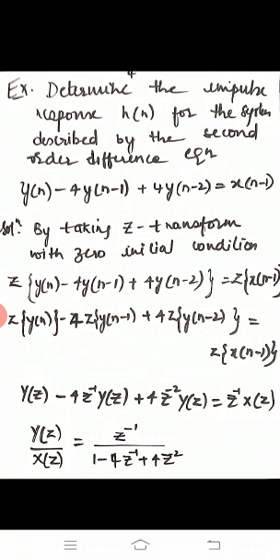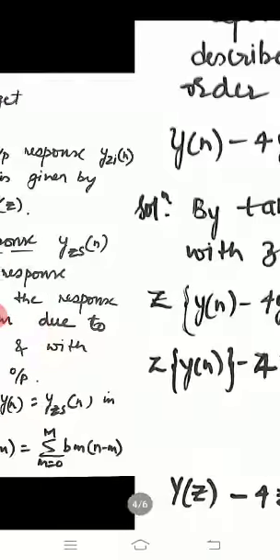So the given equation is a second order difference equation of a discrete time LTI system. For this equation, we will take the z transform with zero initial condition. That means we are going to apply the z transform with zero initial condition to the given second order difference equation.